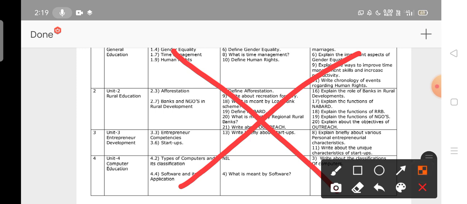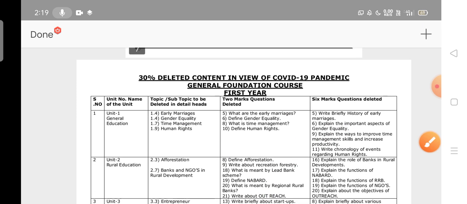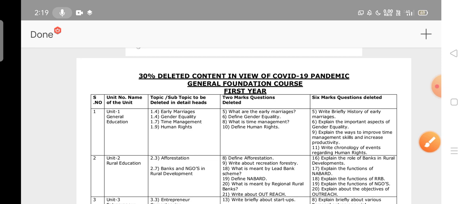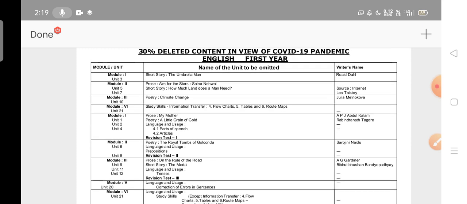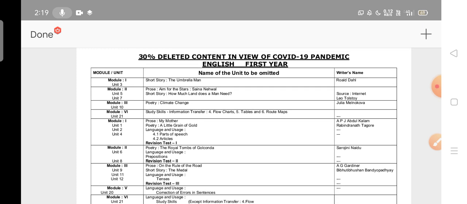Okay, it's clear. See the heading: 30% deleted content in view of COVID-19 pandemic, general foundation course for the first year students. It's clear to everyone. Okay, next coming to the 30% deleted content in view of the COVID-19 pandemic, English first year. This is for the vocational groups. I'm discussing only vocational groups, not general courses.